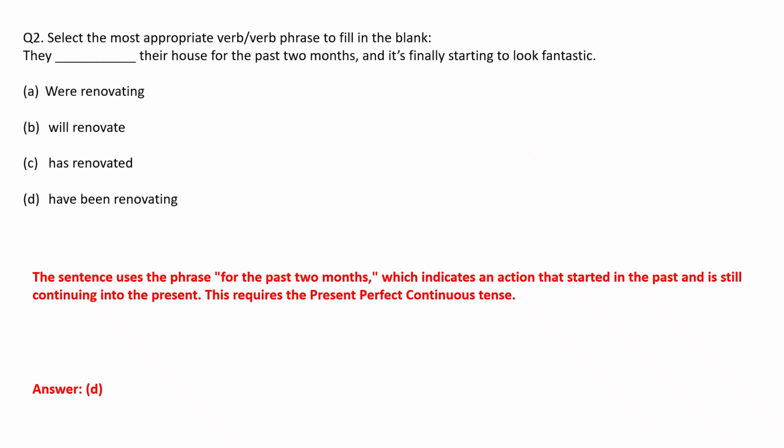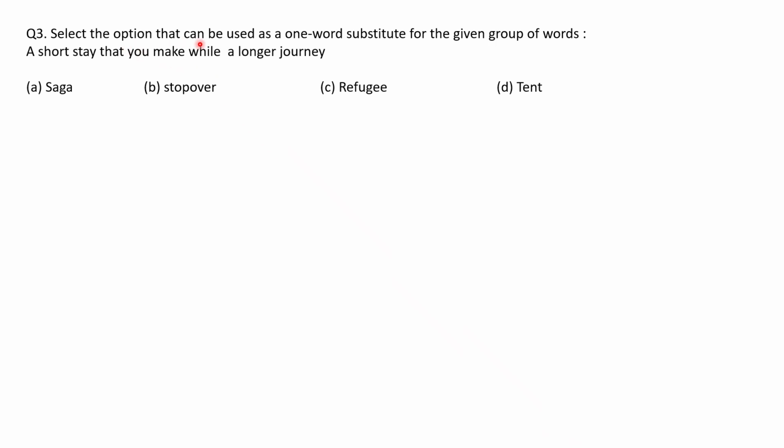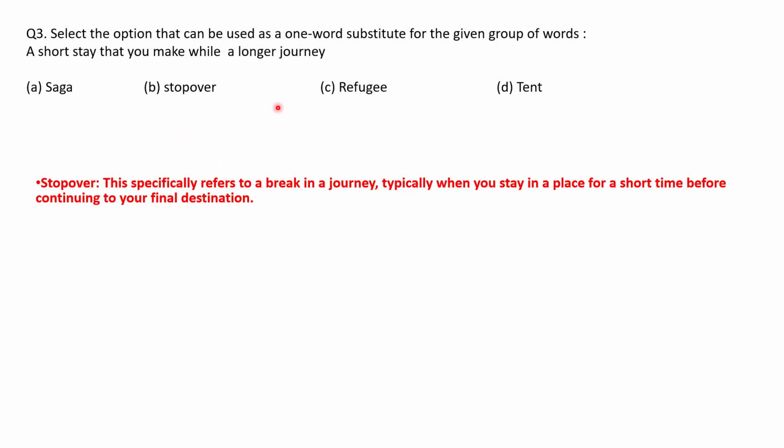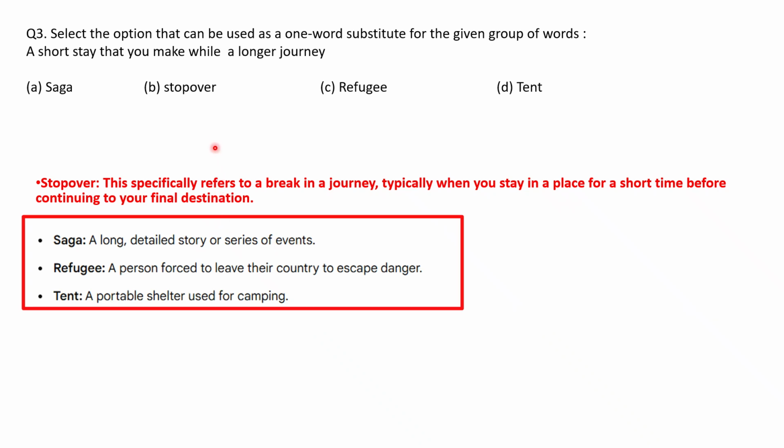Next question. Select the option that can be used as a one-word substitute for the given group of words. A short stay that you make while in a longer journey. So the options are saga, stopover, refugee, or tent. So the answer will be stopover. It refers to a break in a journey, typically when you stay in a place for a short time before continuing to your final destination. So answer will be option B.